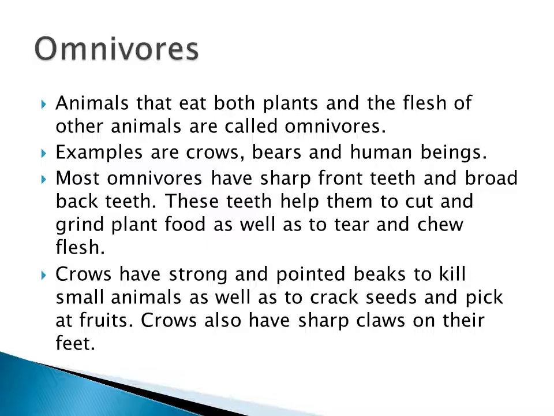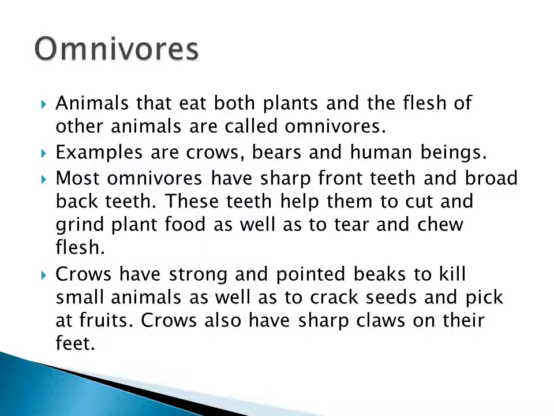And what we have seen yesterday was about the carnivores. Carnivores are the animals that eat only the flesh of other animals. What are the examples? Tiger, lion, wolf, snake. So these are the examples, right?